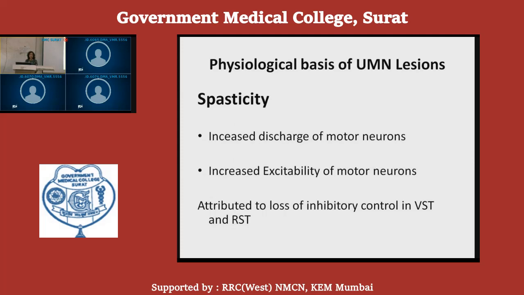Basically, the loss of inhibitory control, as I had told you, is attributed to the vestibulospinal tract and reticulospinal tract. If there is loss of inhibition from these two tracts, the majority of spasticity results via the loss of inhibitory control in the vestibulospinal tract and the reticulospinal tract.